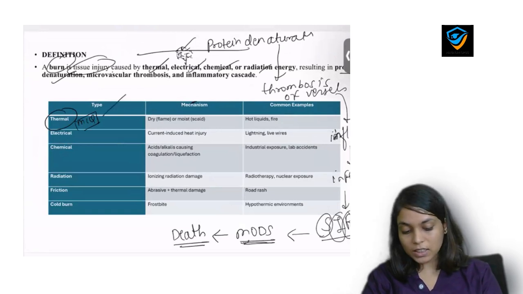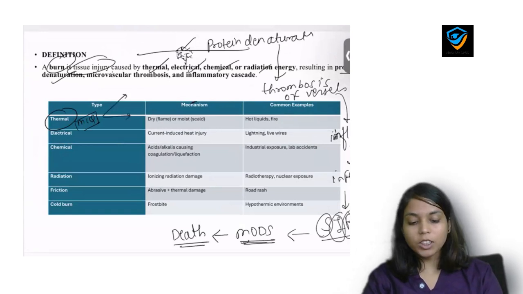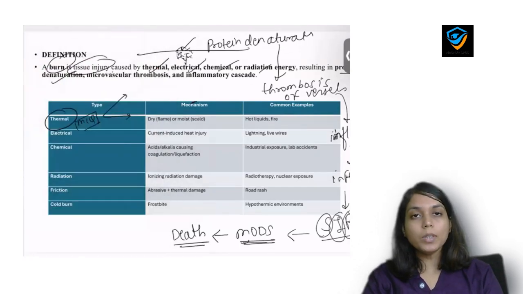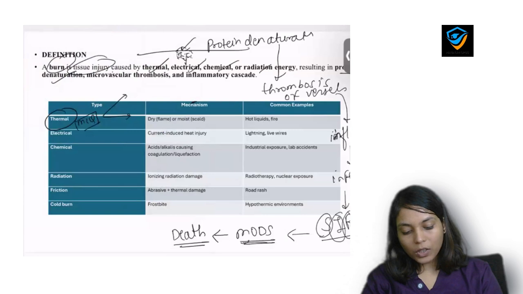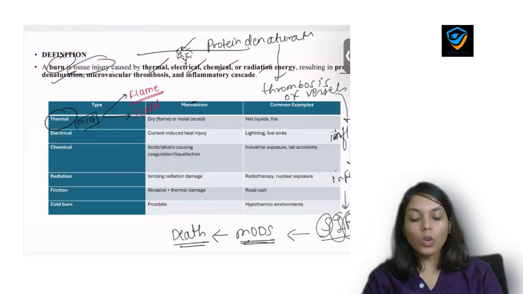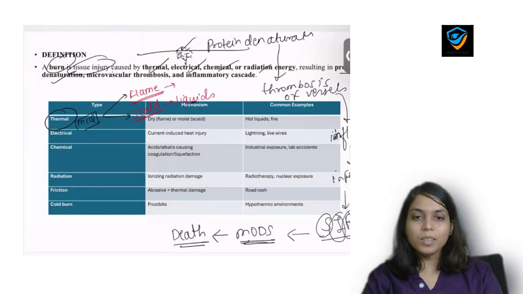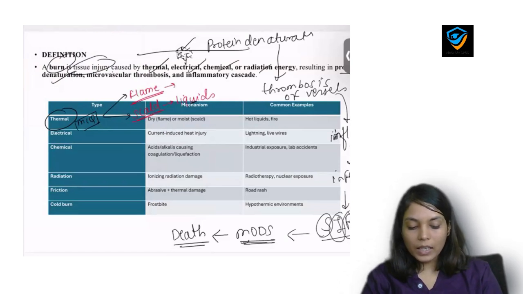But here is a twist. There are two types of thermal stimuli. Let me change my ink. So there are two types of thermal stimuli. First is flame and second is scald. Flame you know, and scald is due to hot liquids. So if the thermal stimuli is due to flame, then it is most common in adults, and the scald due to liquid is most common in children.